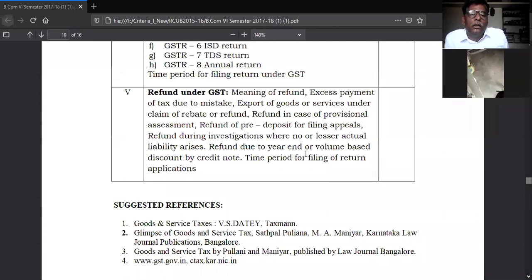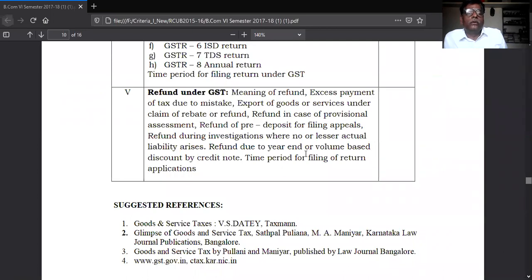Then refund due to year end or value based discount or by credit notes. If for any other reason the amount paid by the assessee is more than the actual tax, that amount will be refunded by the department. All types of refund we will study in the fifth unit.